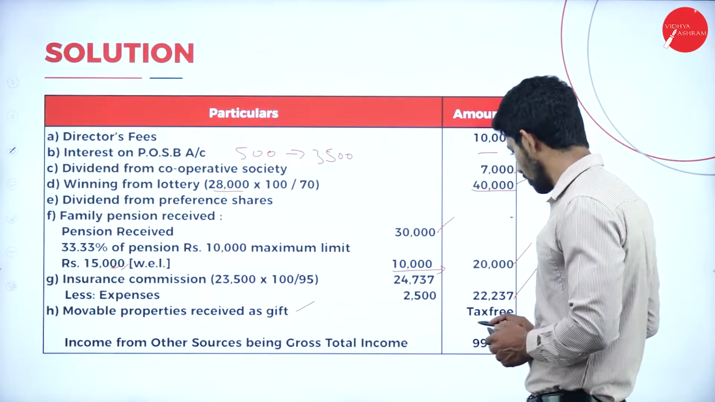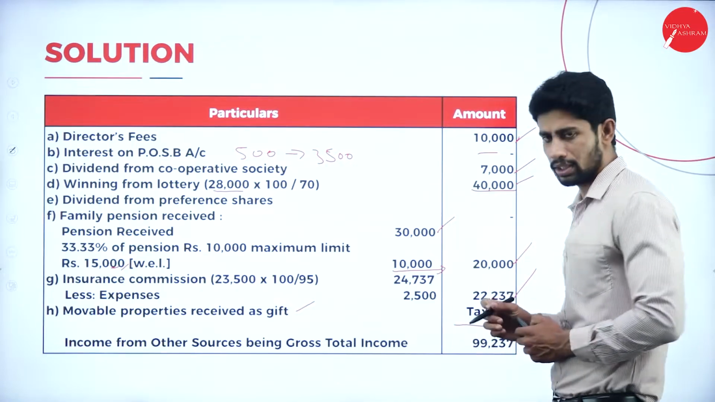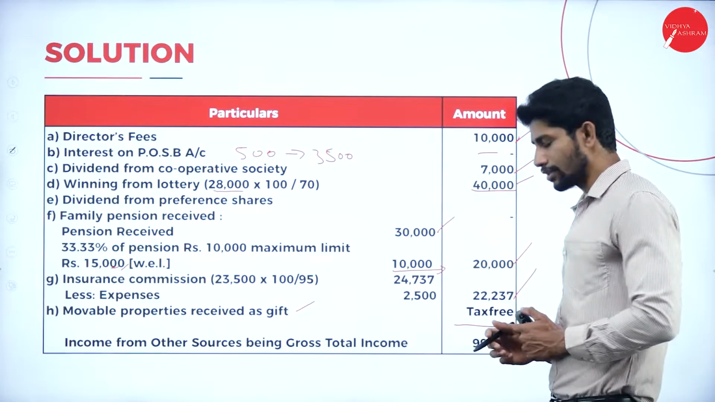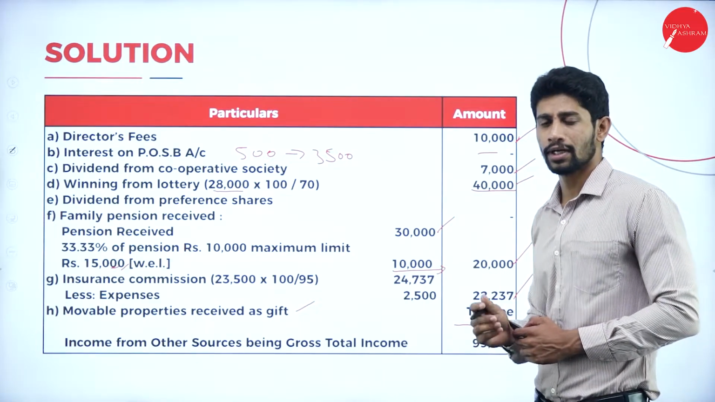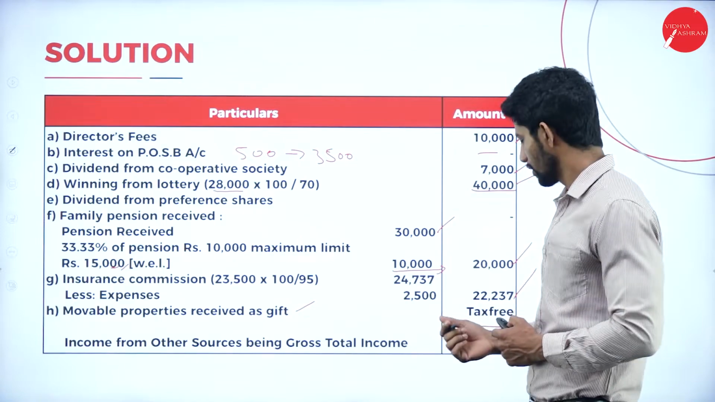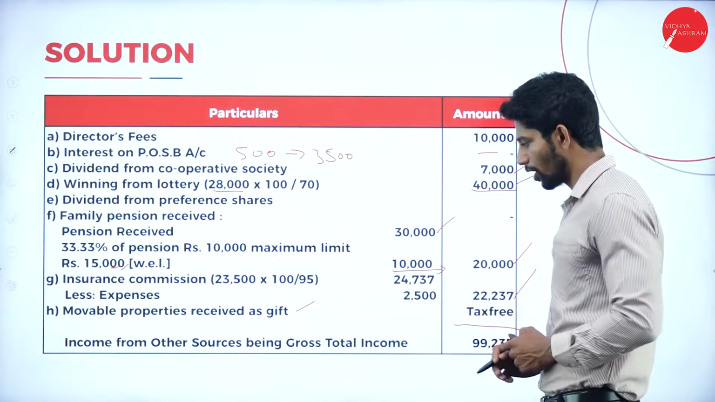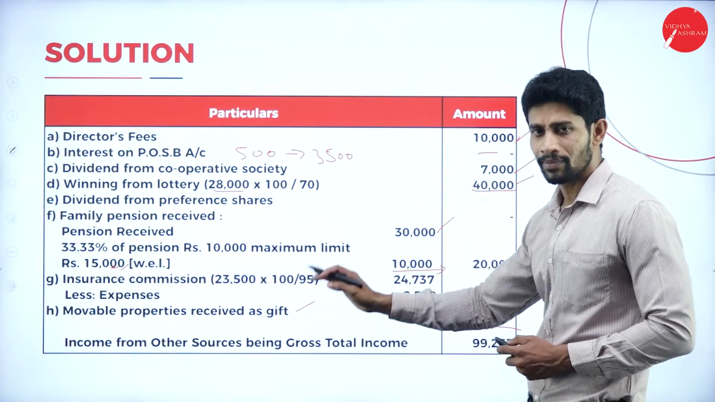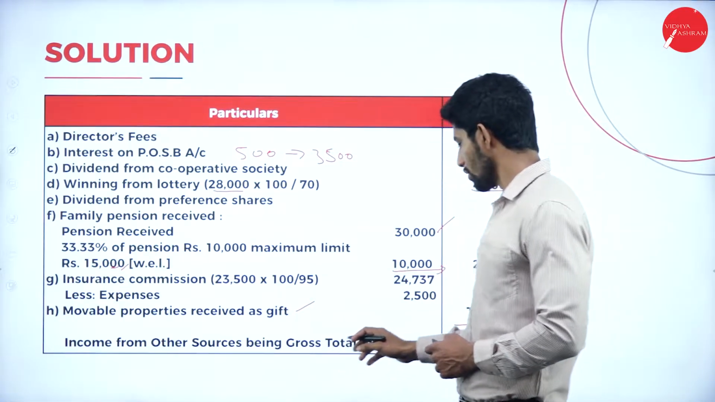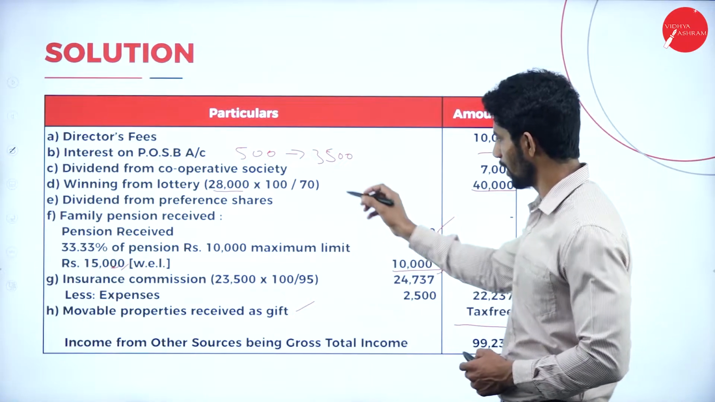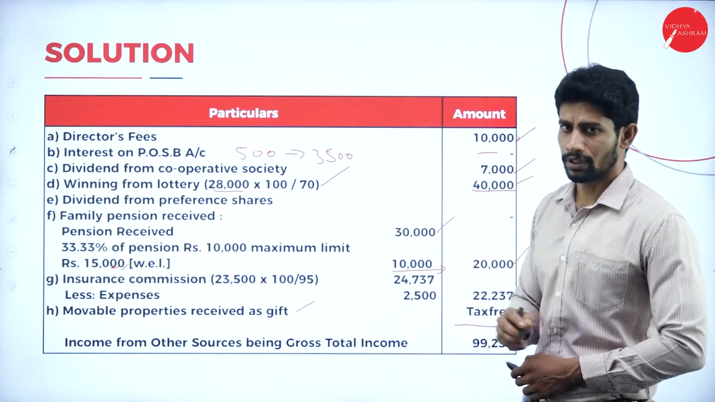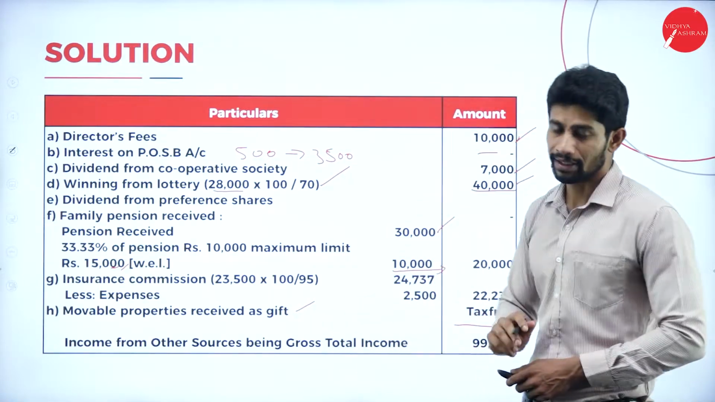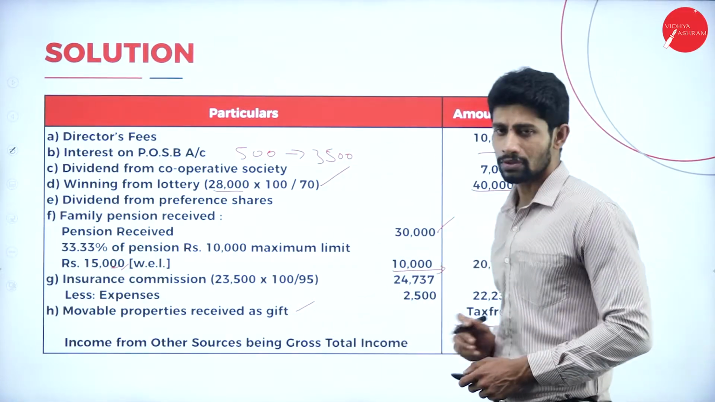So if you total the outer column, the total amount column, you will get 99,237. This income is called income from other sources, being gross total income. Yes, here we made a few adjustments with respect to winning from lottery and all. So that's why we say being gross total income. So this is how we are supposed to solve the problem.